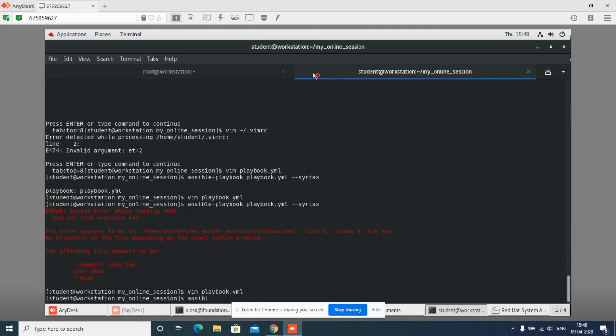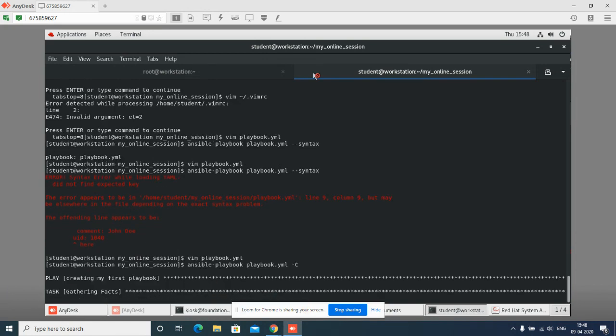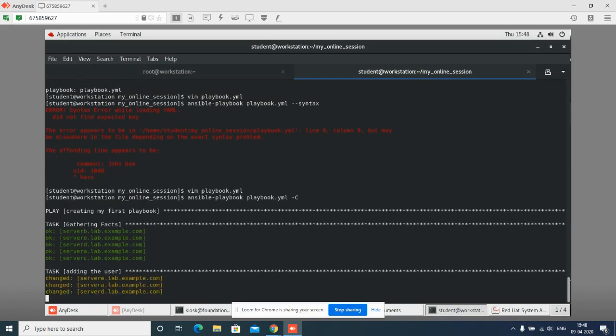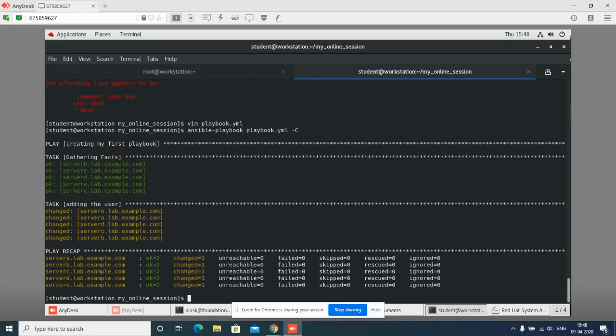Now, before running the playbook, I will dry run it. What do you mean by dry run? It will execute the playbook, but it won't deploy anything on my managed host. I can check simply with hyphen capital C. Capital C will run my playbook the way it works, but it is not deploying anything. It's just a dry run, showing me my playbook is running fine. It is not giving me any error.